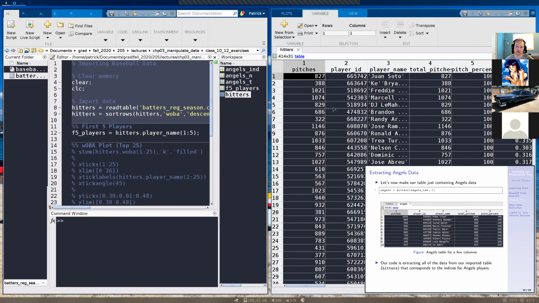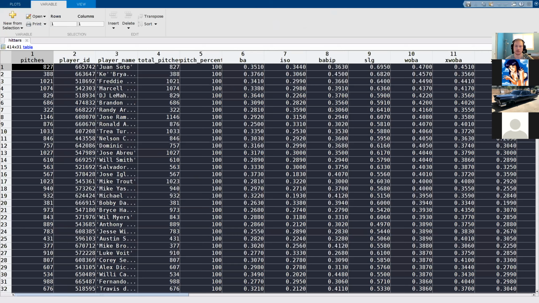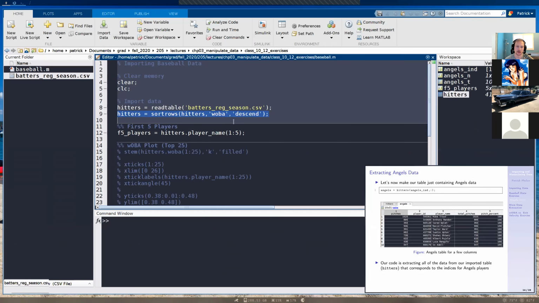So that made this table right here. We have quite a lot of stuff here. And then after that, we sorted that table by a stat called weighted on base average, or you can call that WOBA if you want.